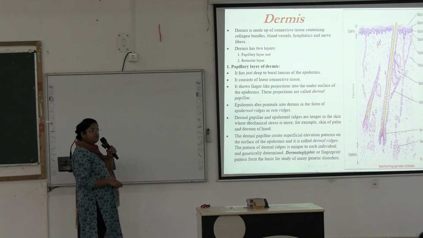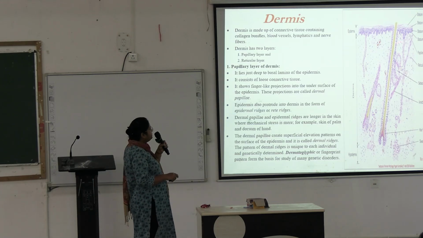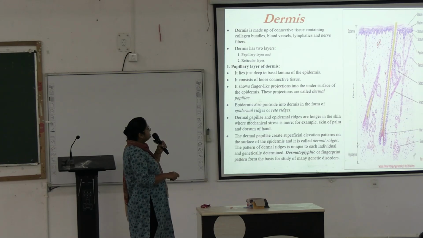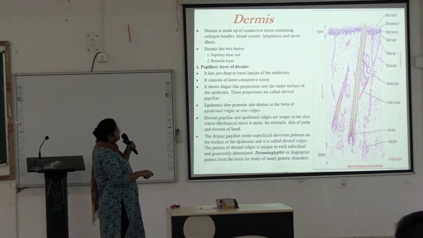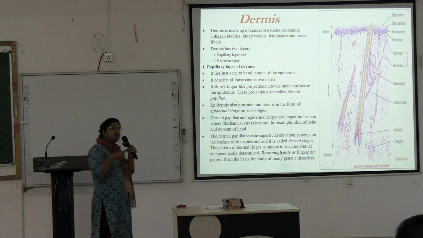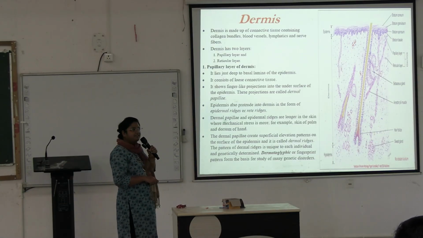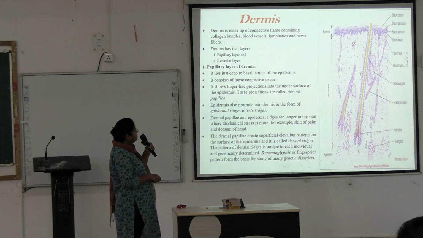Here lies the adipose tissue forming the panniculus adiposus. And these are the different appendages located within the dermis. See, this is the shaft of the hair follicle. Surrounding the hair follicle, some tissues are there, and there is one muscle. This muscle helps in erection of the hair follicle during cold. That is known as the arrector pili muscle. And this is the sebaceous gland. The sebaceous gland opens into the hair follicle, and these are sections of some sweat glands.